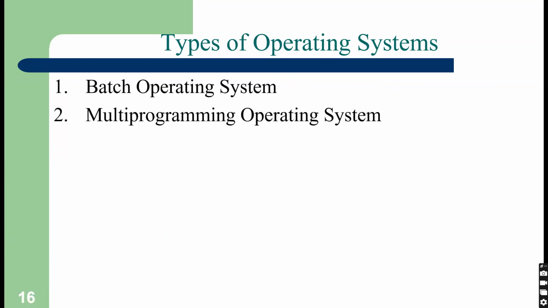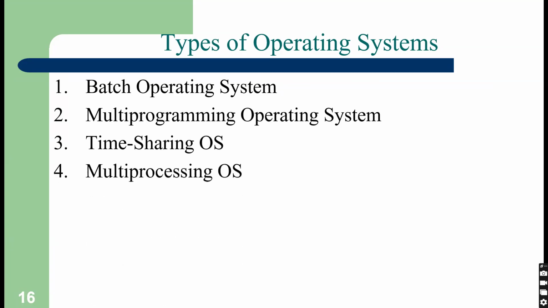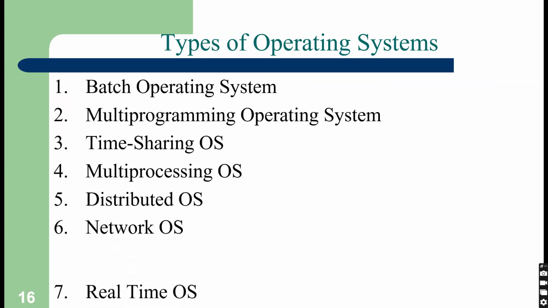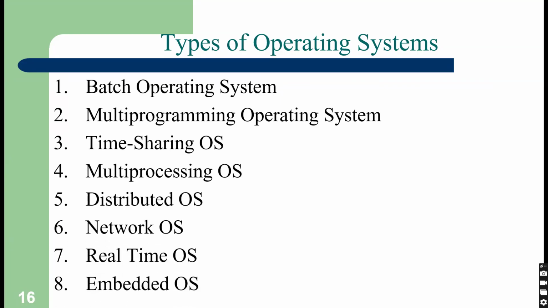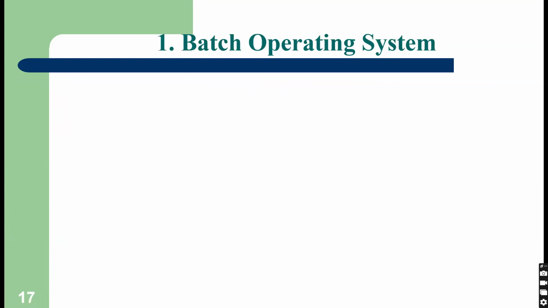Hello friends, in this video we will see various types of operating system. So first type is batch operating system, then multi-programming operating system, time-sharing operating system, multi-processing operating system, distributed operating system, network operating system, real-time operating system, and embedded operating system. So there are mainly 8 types of operating system. So let us see one by one.